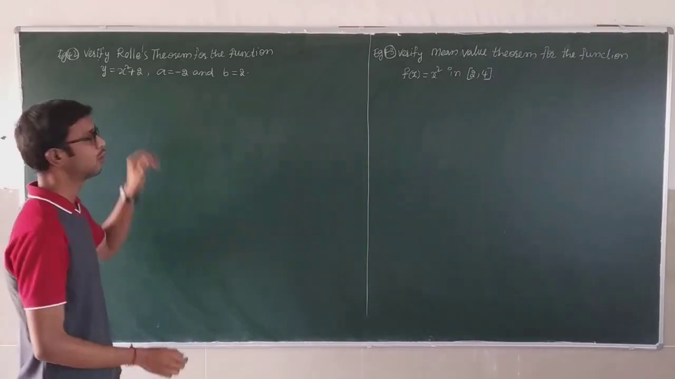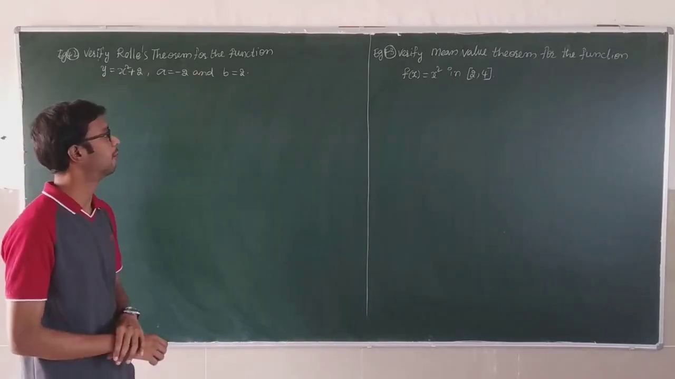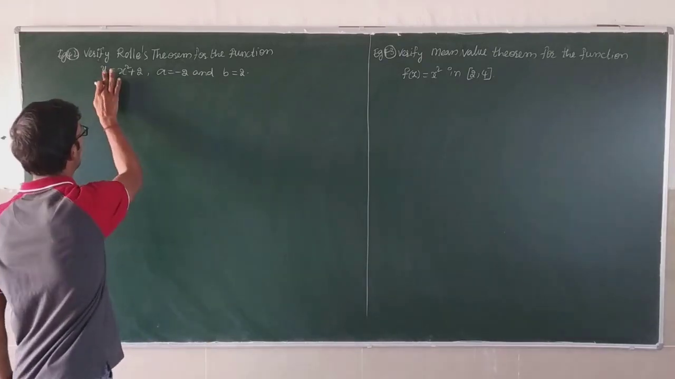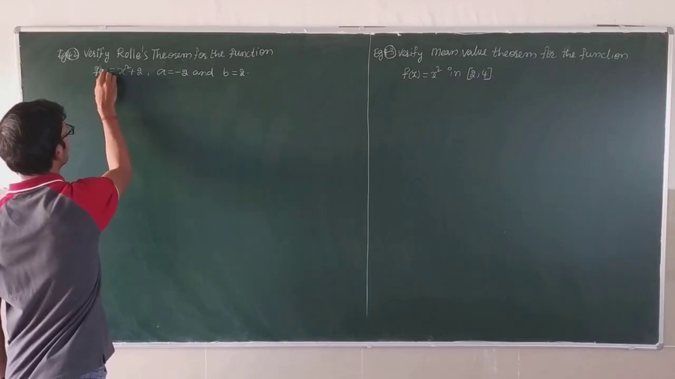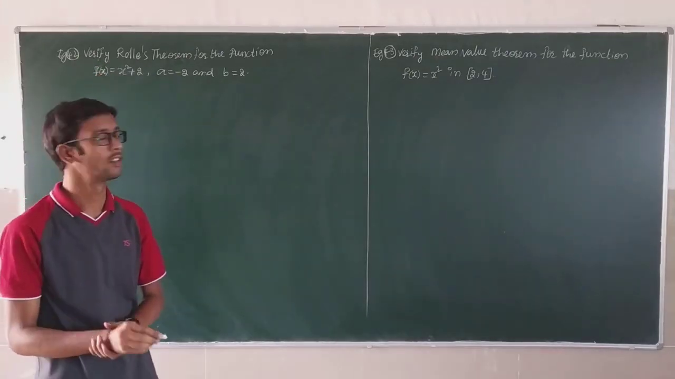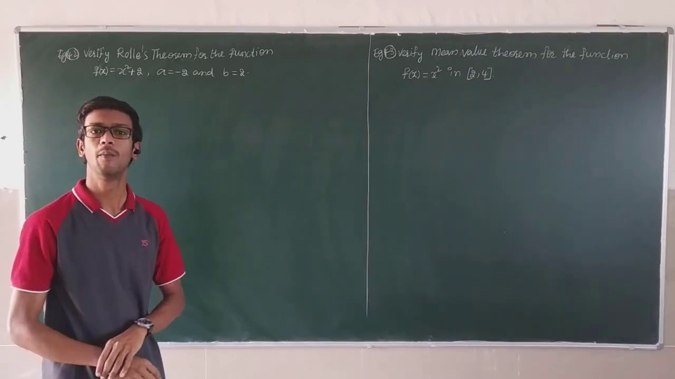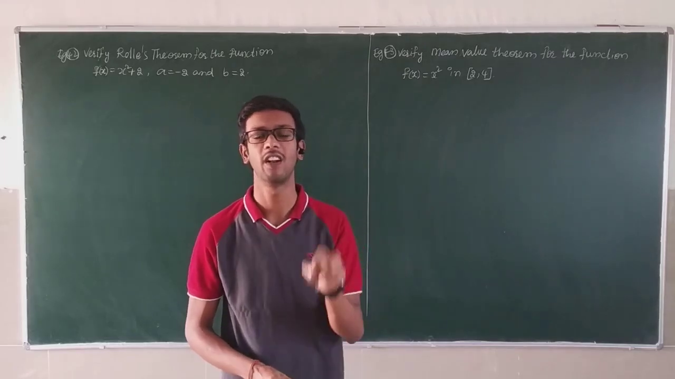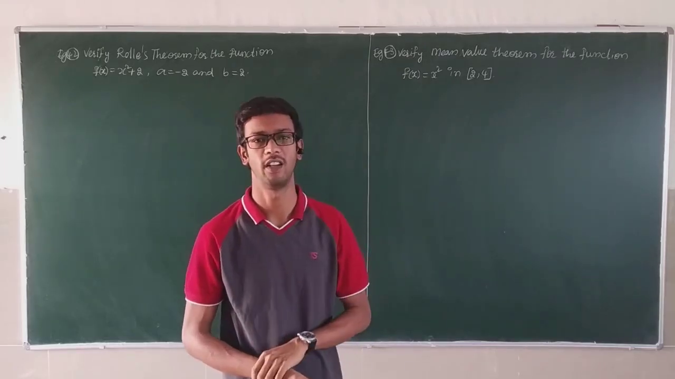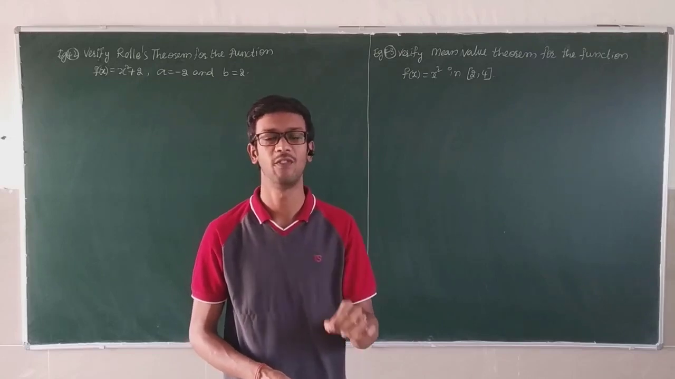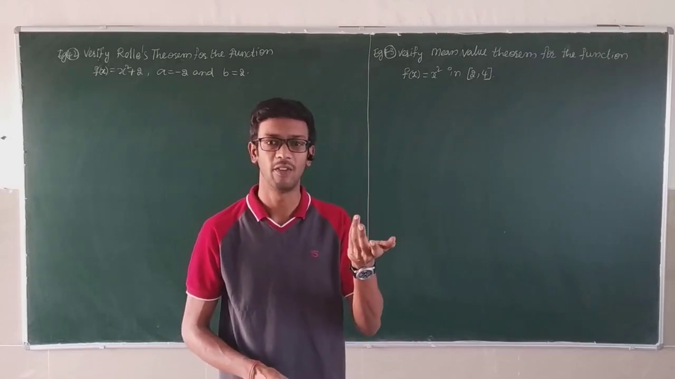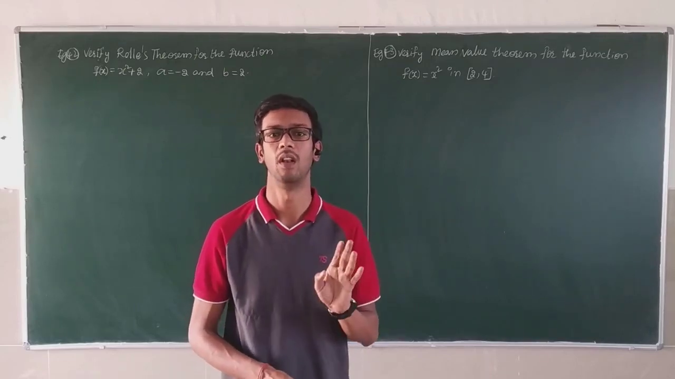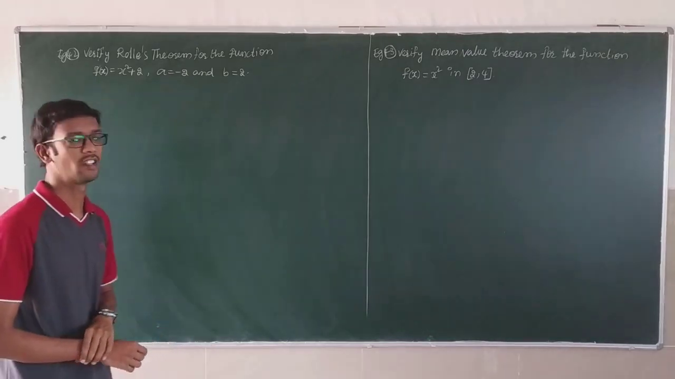Next, example 42. Verify Rolle's theorem for the function y equals x square plus 2. I am taking y as f of x. f of x is equal to x square plus 2. a is minus 2, b is 2. Already we discussed Rolle's theorem and mean value theorem. If any one condition fails, Rolle's theorem is not satisfied. If any one condition of the mean value theorem is not satisfied, then the mean value theorem does not exist, or is not applicable.